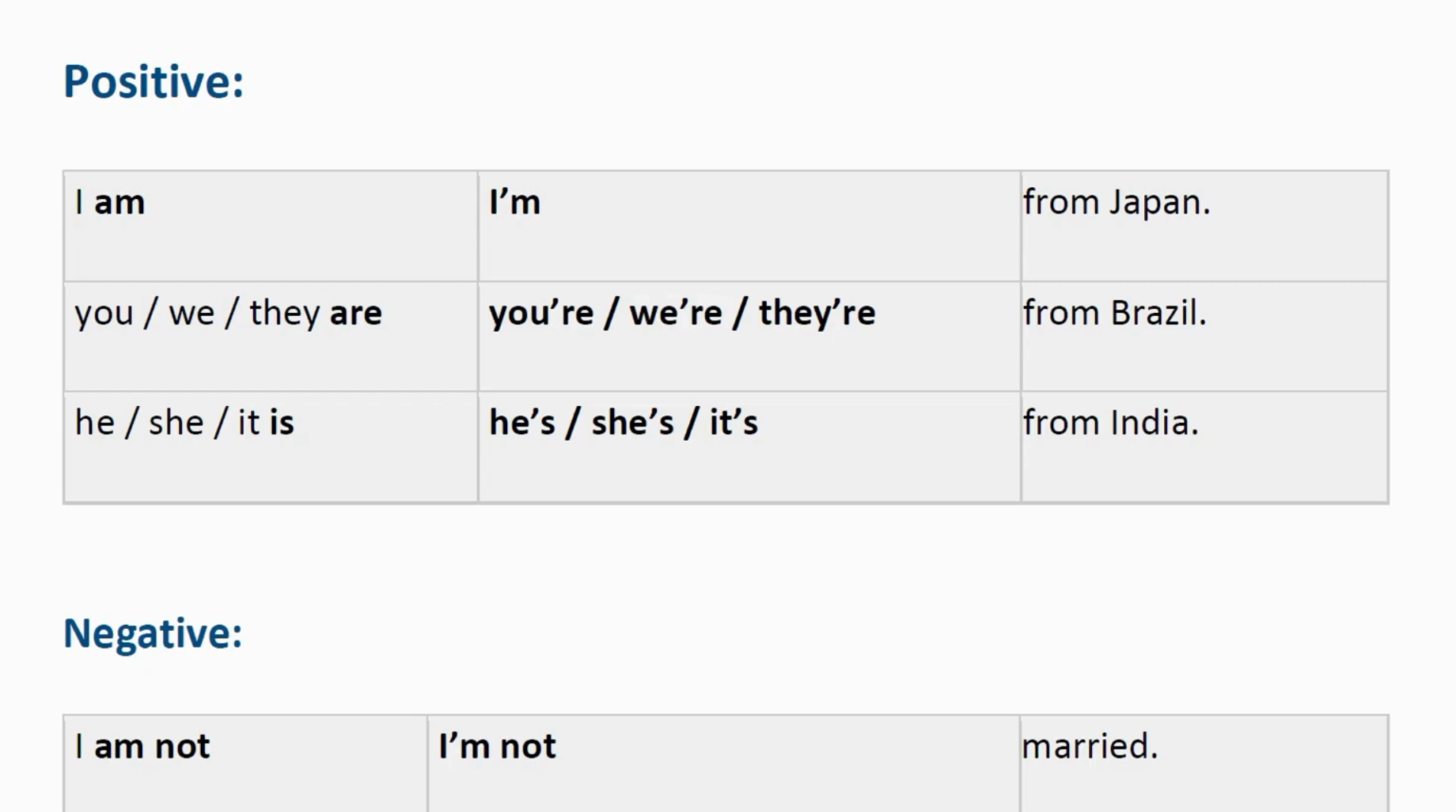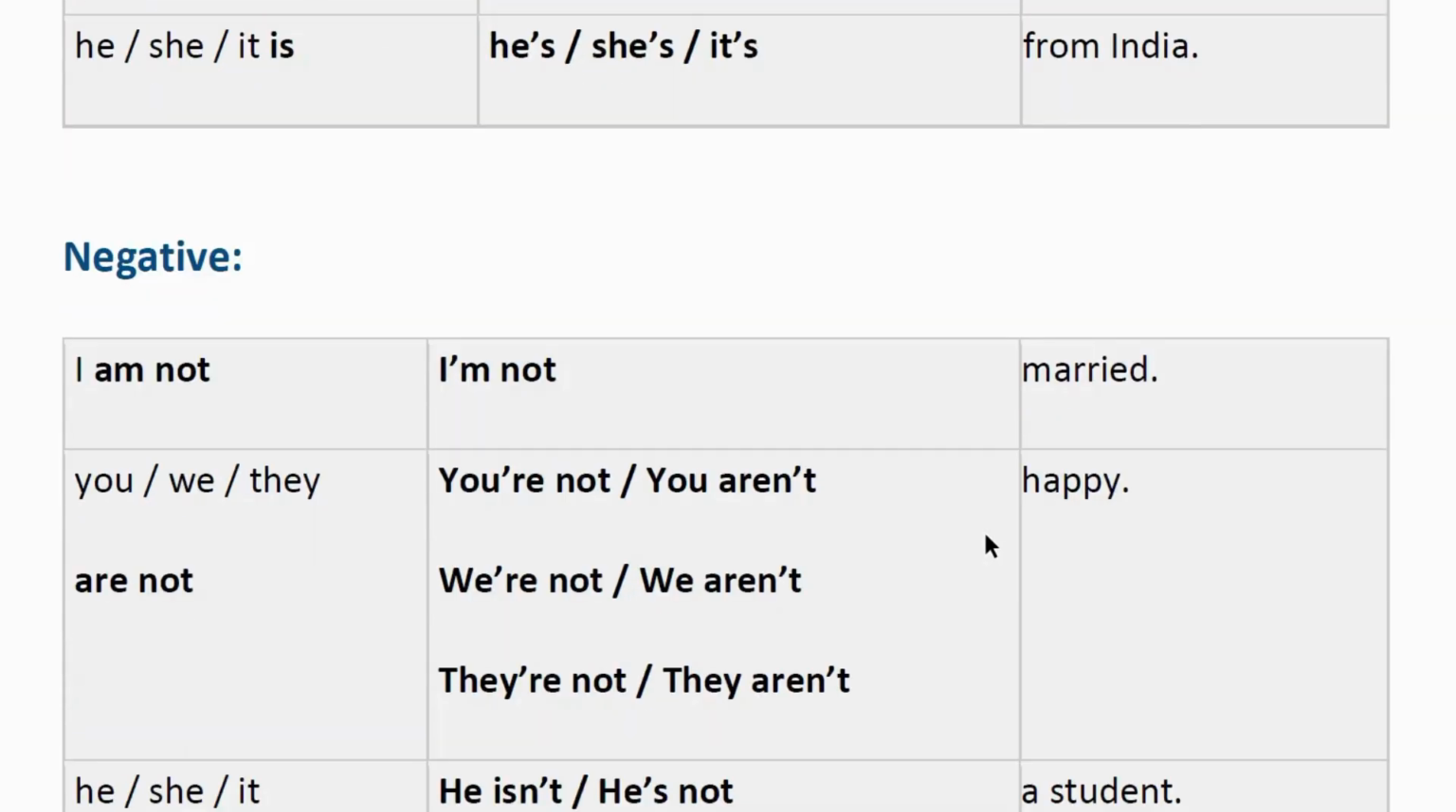Here's how to form negative sentences. I am not married, or I'm not married. You are not, we are not, they are not happy, or you're not happy, you aren't happy, we're not happy, we aren't happy, they're not happy, they aren't happy. He is not, she is not, it is not a student.